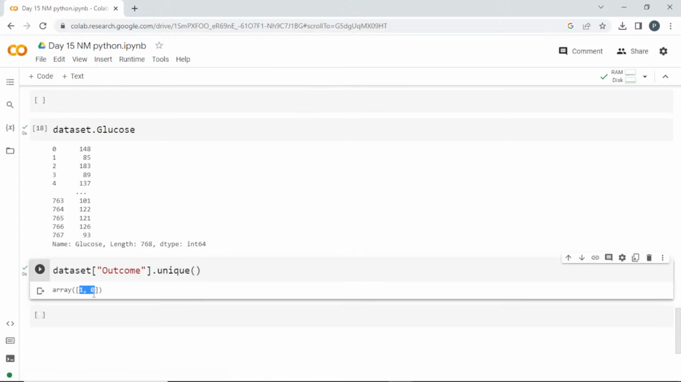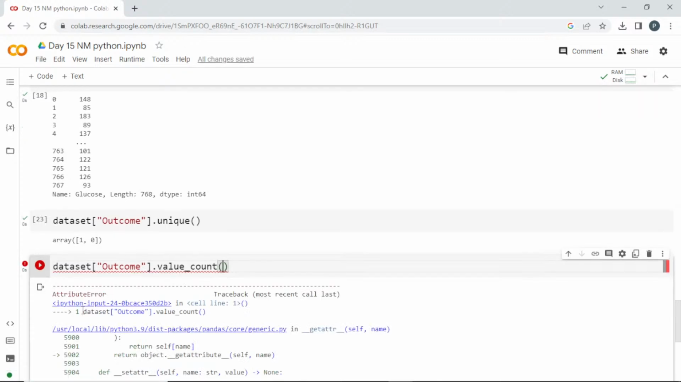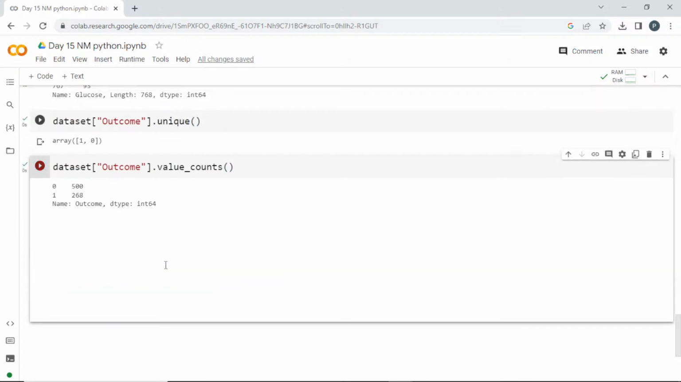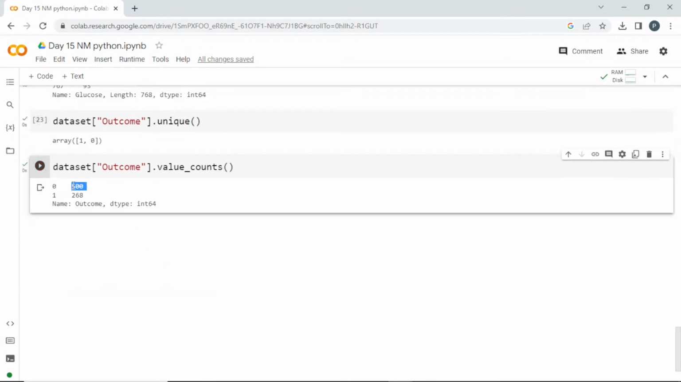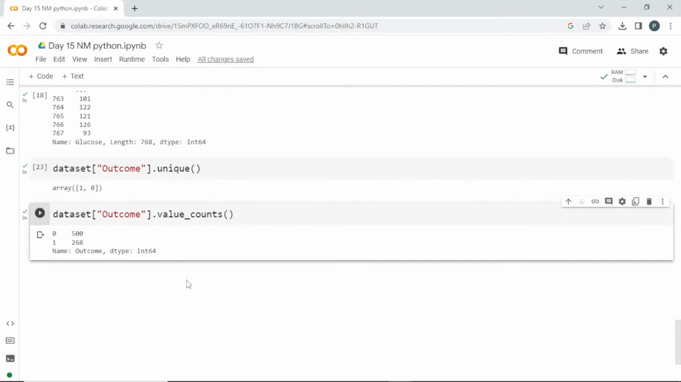And now I want to find how many times 1 is there and how many times 0 is there. So I select that single column and go with value underscore counts. We got an error. I left out the S in counts. Okay, so for 500 patients it is 0, which means diabetes is absent, and for 268 patients it is 1, which means diabetes is present. That's what we can understand with value underscore counts.